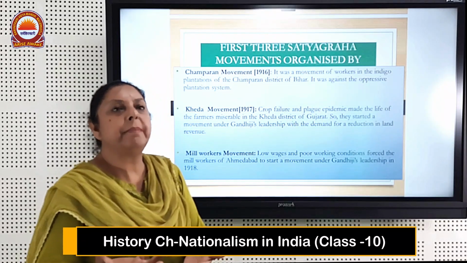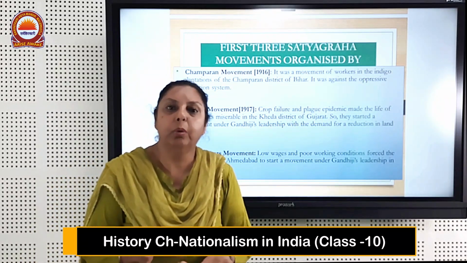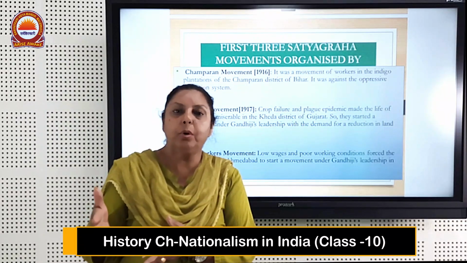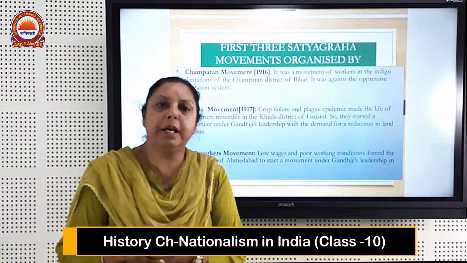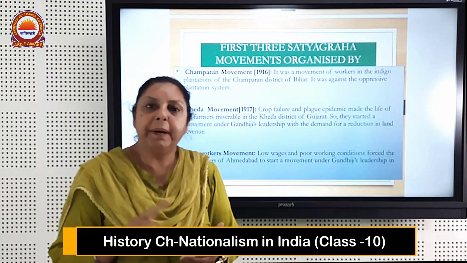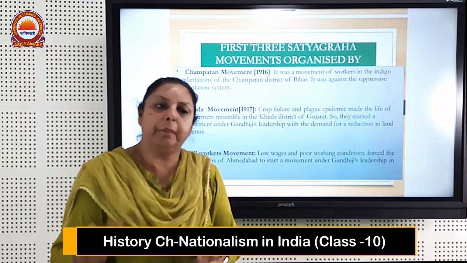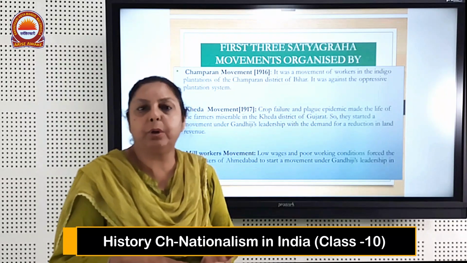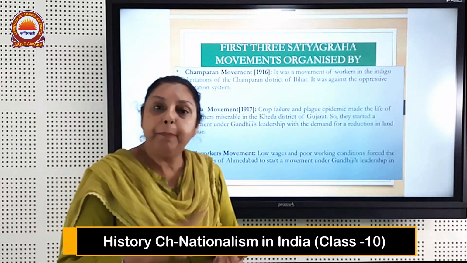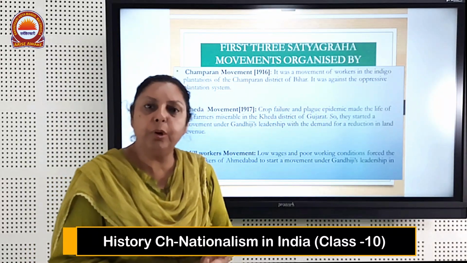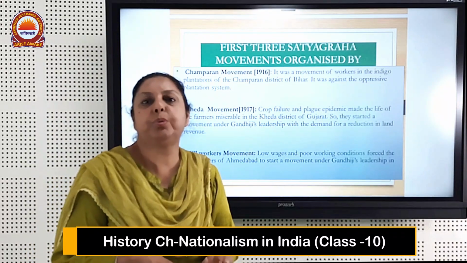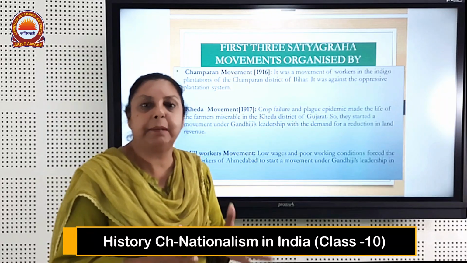For example, if some person had not grown indigo and had grown some food crop on his land, the British people, the persons appointed over there, would come and uproot the plants of the food grain, and indigo was forced to be grown at that same place.